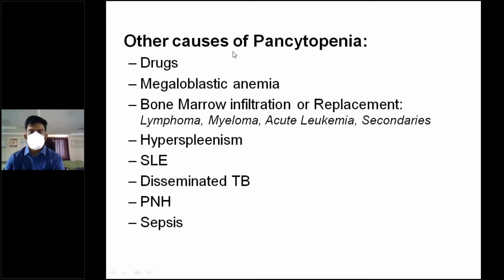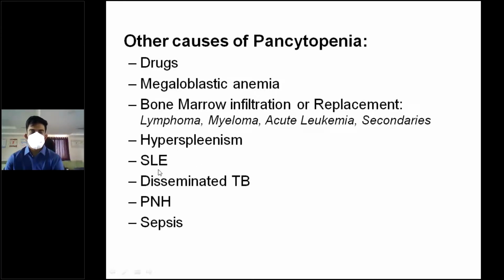So differential diagnosis of pancytopenia. What are the other causes that can produce pancytopenia? It's not only aplastic anemia. There can be drugs, megaloblastic anemia, which we discussed, bone marrow infiltration or replacement because of lymphoma, myeloma, acute leukemia, or secondaries. Hypersplenism in case of chronic liver disease can produce this.